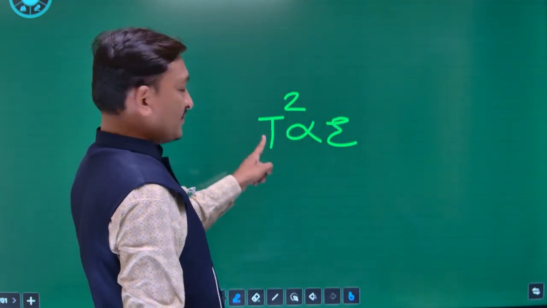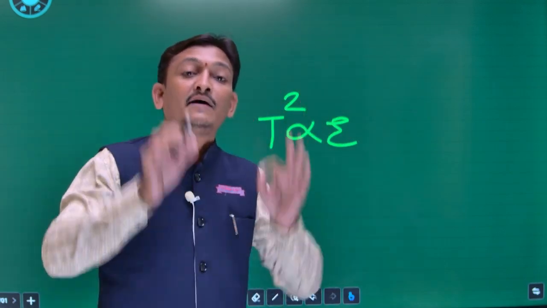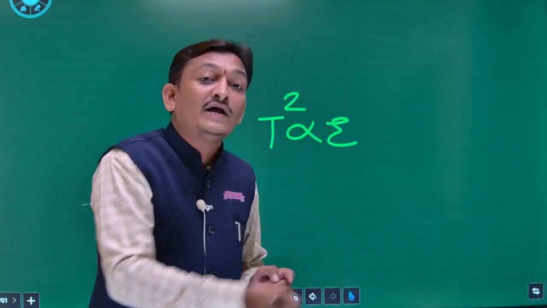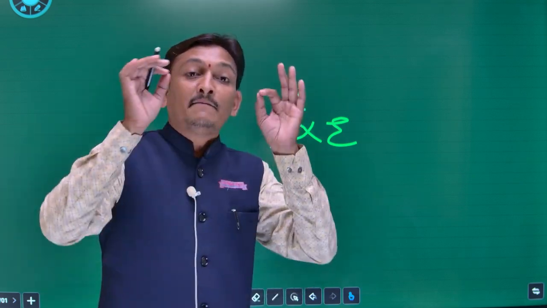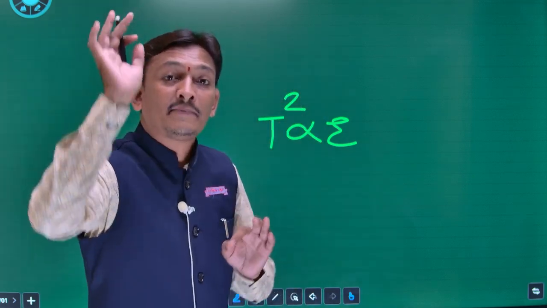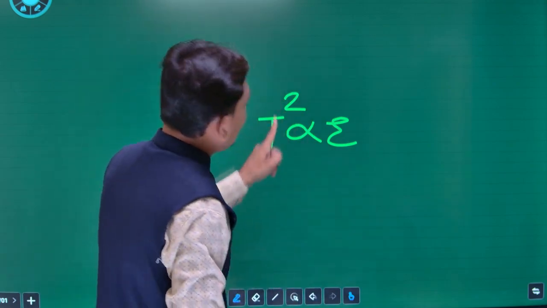It is the period of revolution. What is the period of revolution? That is the time taken by a planet to complete its one revolution around the sun. And here R is what? It is the mean distance between the position of the planet and the sun. The relation between T and R.